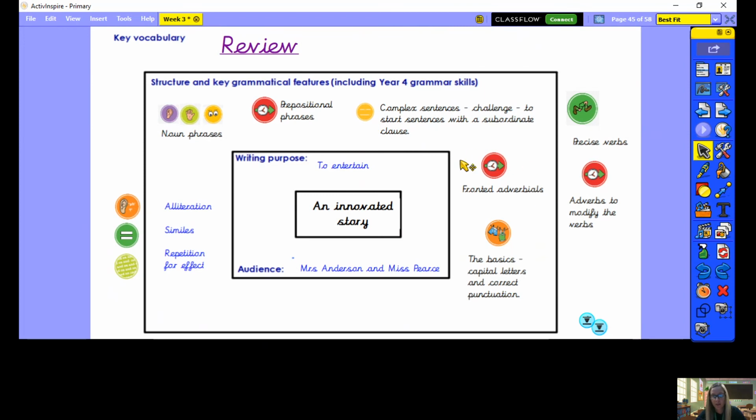Have you got those fronted adverbials in your writing in this paragraph? Could you edit your work maybe to change one of your noun phrases and add in some alliteration? Have a go at reviewing your work, and really, really importantly, make sure you've got all that basic punctuation and capital letters in your writing today, to make sure it's really up to Year 4 standard.